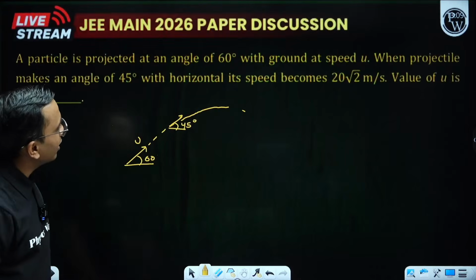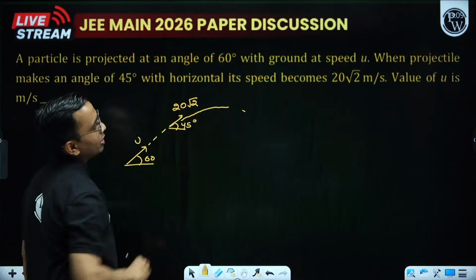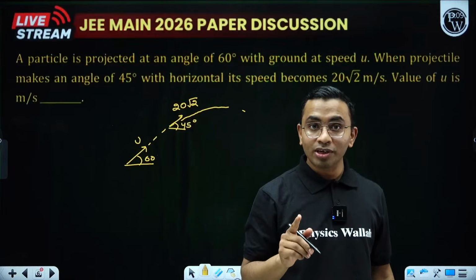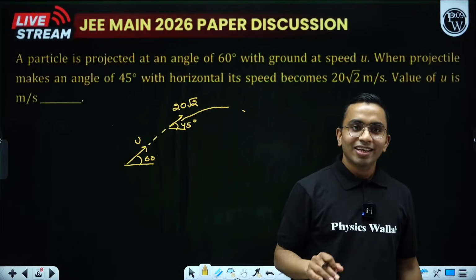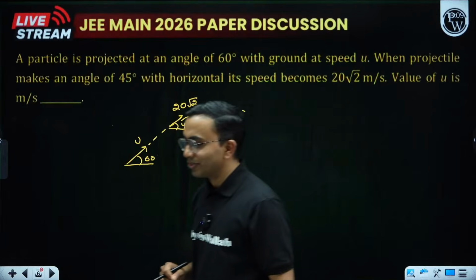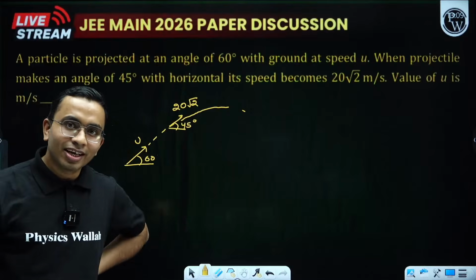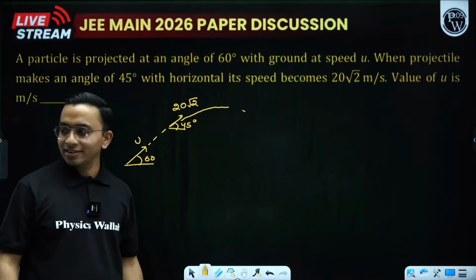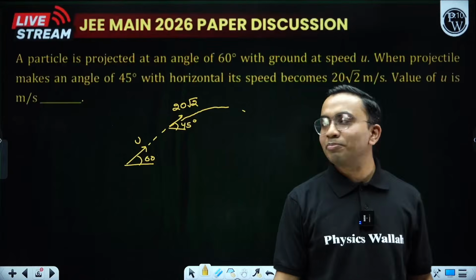with horizontal. Its speed becomes 20 root 2 meter per second. Value of u is? You know that the horizontal velocity in projectile motion remains constant, isn't it? Anybody who doesn't know this, please mention. I think this is the first thing that we tell in projectile motion, that the horizontal velocity remains constant. It will not change. Is this point clear? Please mention in the comments. Do you know this simple thing?